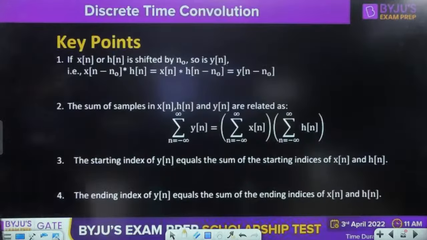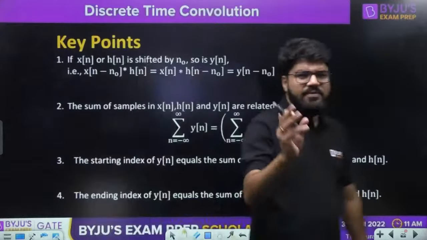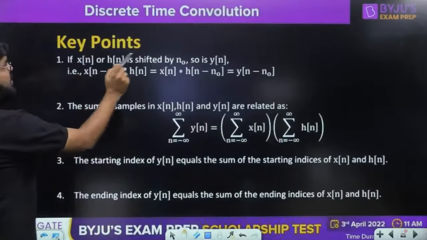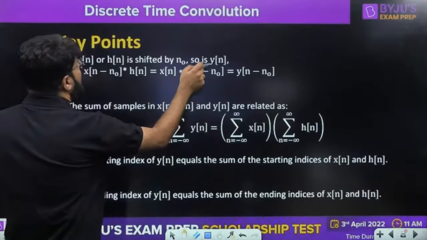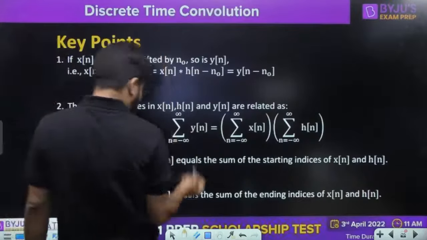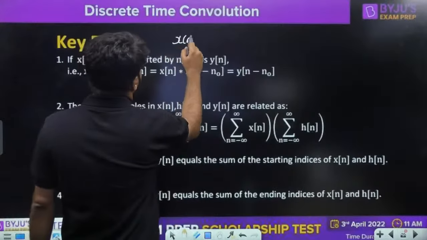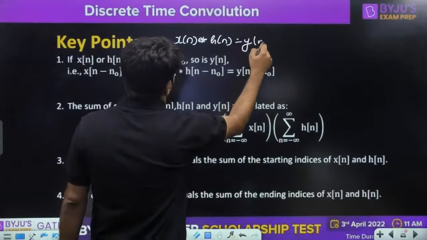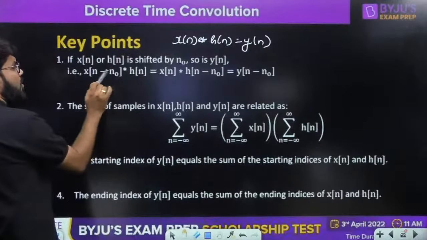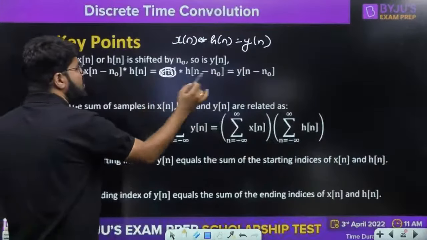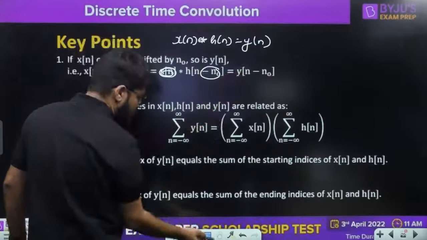Acha ji, right? So now some key points to discuss, and then we'll take a little bit of miscellaneous questions also. If any of the x of n or h of n is shifted by n naught, the output is also shifted by n naught. हमने बोला है x of n convolution h of n is the output y of n. So x of n minus n naught, I shift the input, so output is also shifted by n naught. Suppose I don't shift the input, I shift the impulse response, output is also shifted.